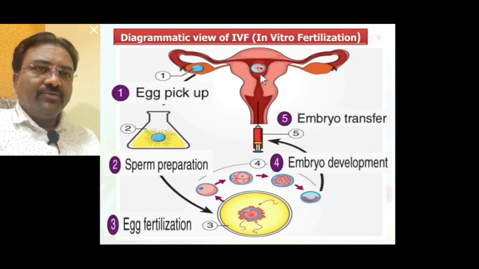So all these different steps are involved in the in vitro fertilization technique. Hope that you understood everything. Here we discussed in detail the in vitro fertilization technique, that is IVF.